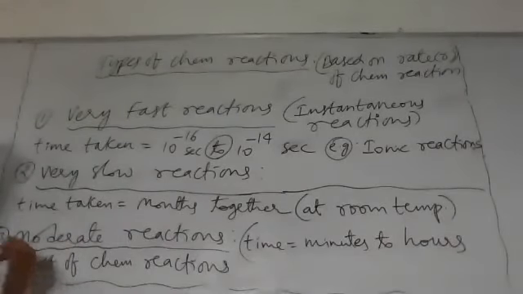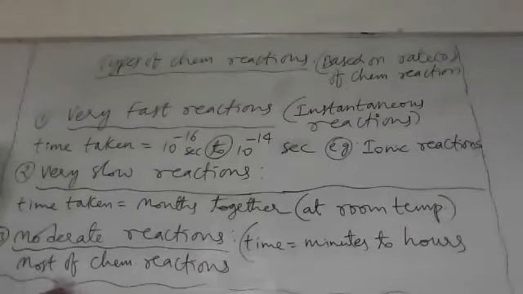How did we classify all these types of reactions? Based on the rate of chemical reaction. In which branch of physical chemistry do we study the rate of chemical reaction? In chemical kinetics. Chemical kinetics deals with the rate of chemical reaction, the mechanism of chemical reaction, and factors affecting the rate of chemical reaction. Is the concept clear to all?